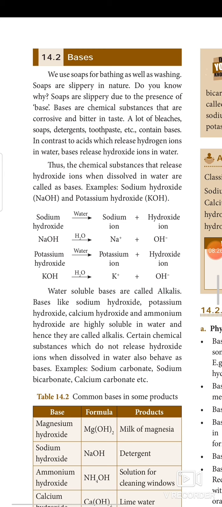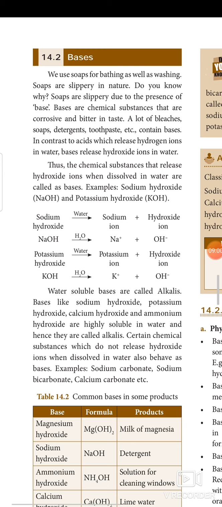contain bases. In contrast to acids, which release hydrogen ion in water, bases release hydroxide ion, OH minus, in water. Hydroxide is nothing but OH minus ion. Thus, the chemical substances that release hydroxide ion when dissolved in water are called bases. Example, sodium hydroxide NaOH, potassium hydroxide KOH. See the examples. NaOH dissolved in water results in Na plus ion and OH minus ion. Similarly, KOH dissolved in water produces K plus ion and OH minus ion.